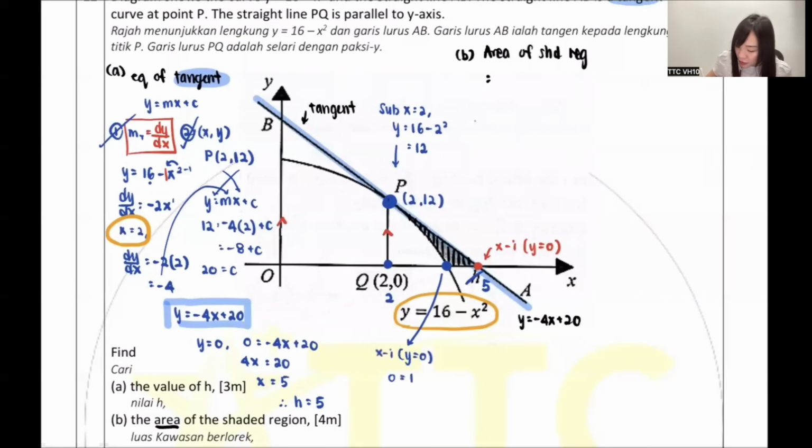So y is 0, equals to 16 minus x squared. Minus x squared, move it over, plus x squared. Square, move it over, square root. Isn't it again plus minus 4? And quite obvious, this should be a plus lah. So that is 4.